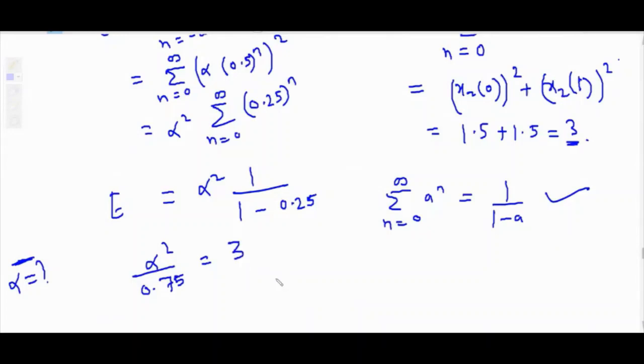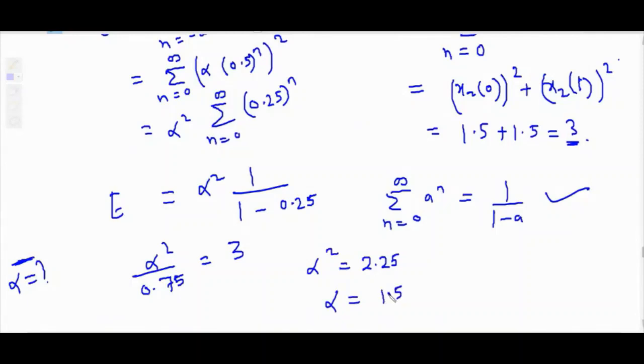Solve this equation: alpha square equal to 3 into 0.75, that means 2.25. Under root 2.25: 15 square is 225, so alpha is plus minus 1.5.